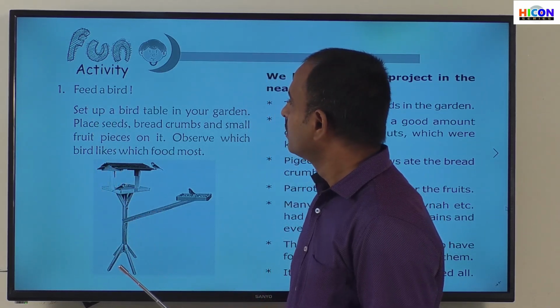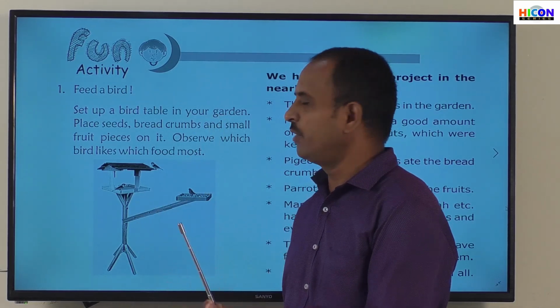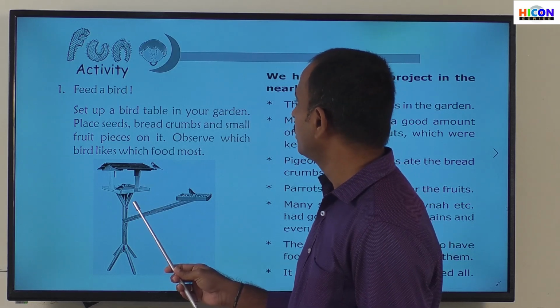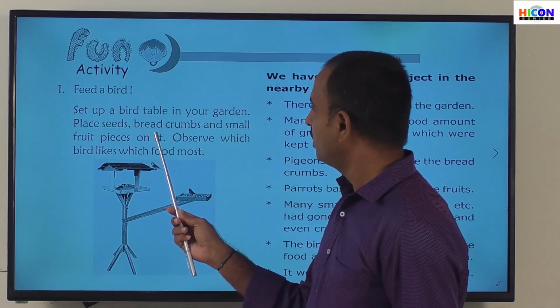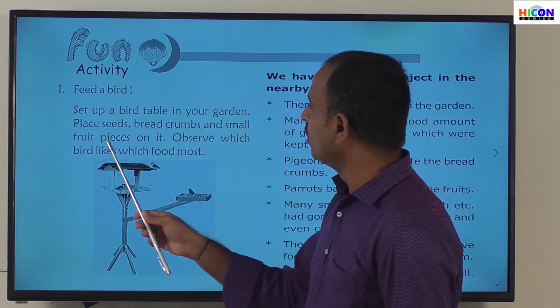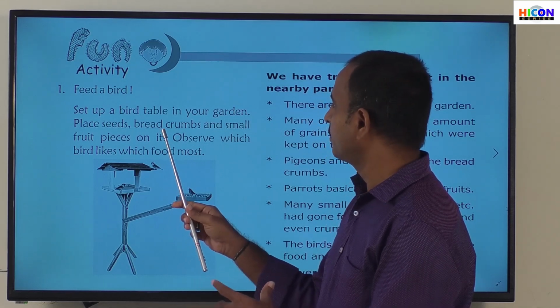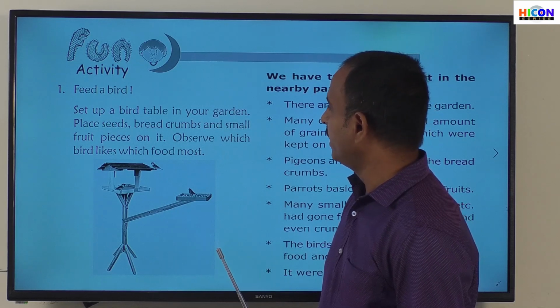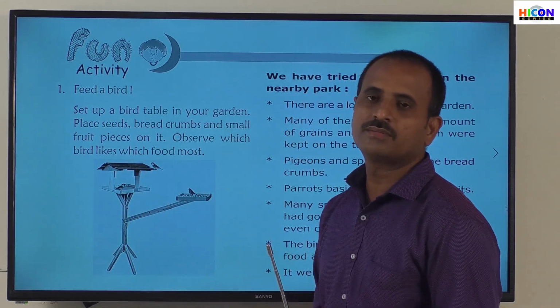Feed a bird. So set up a bird table in your garden. Children, if you have a garden, set up a bird table like this as shown in the picture. Place seeds, bread crumbs and small fruit pieces on it. You have to place some seeds, breadcrumbs and small fruit pieces on that bowl. And next, observe which bird likes which food most.